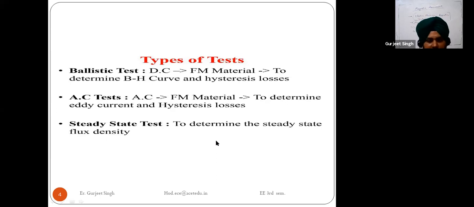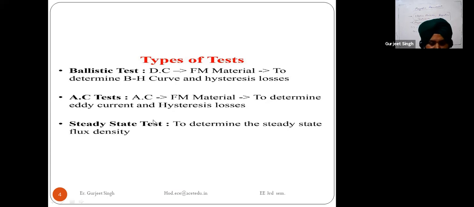The flux is produced due to the magnetic motive force, and that flux we measure with the ballistic galvanometer or with the flux meter. The third point is that we are measuring the change in flux. We cannot measure the static flux with the help of a ballistic test.